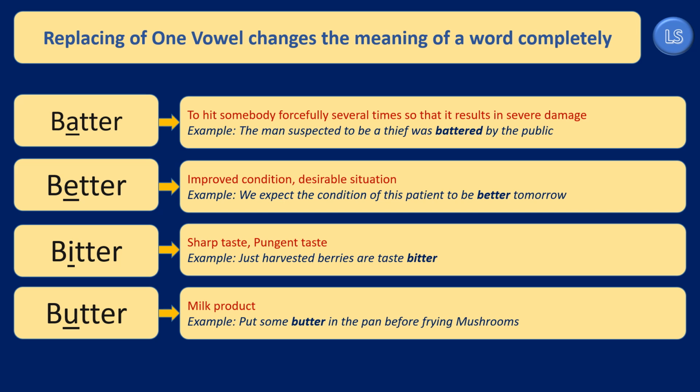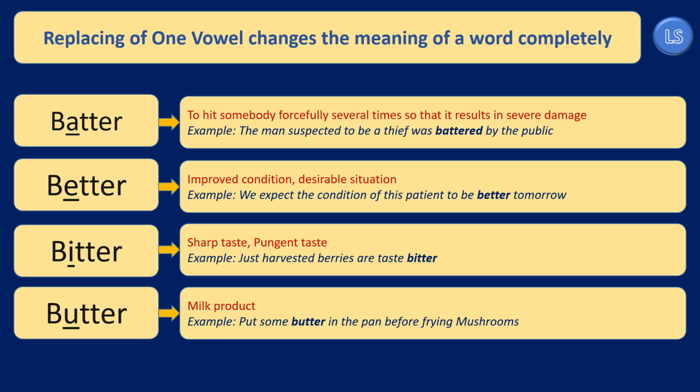To understand as to how vowels have become the souls of English words, we have used different sets of examples. In the first set of examples, we have used four different words. Each word is having 6 letters in them. The first word is pronounced as batter, meaning to hit somebody forcefully several times.